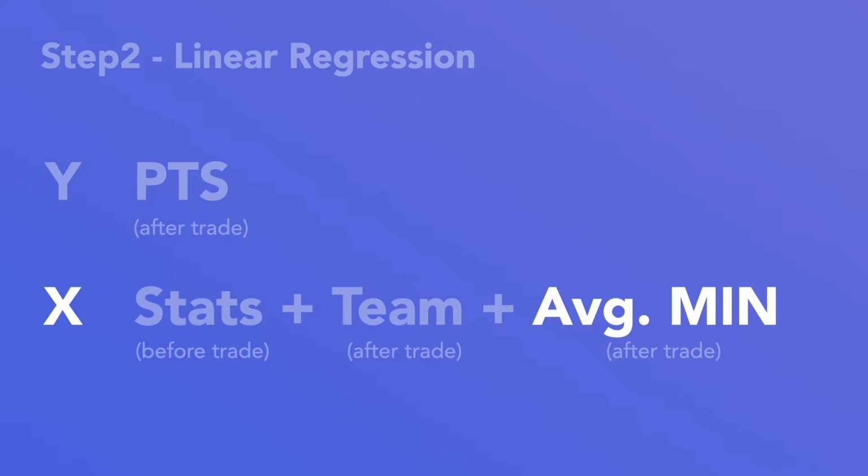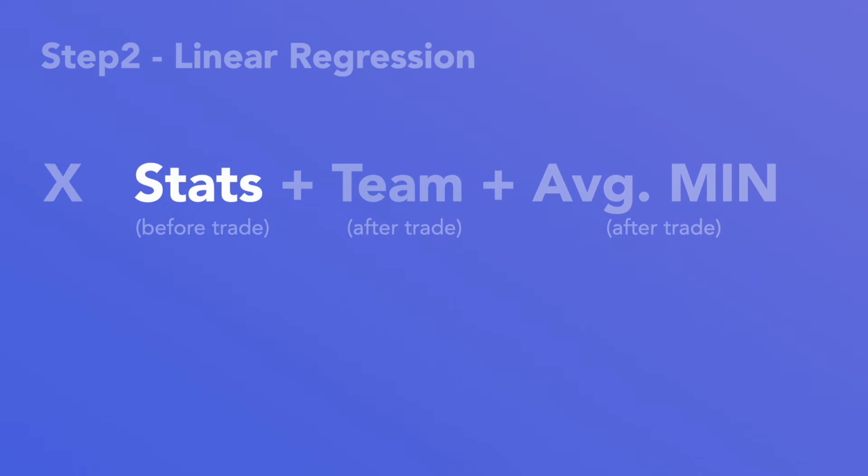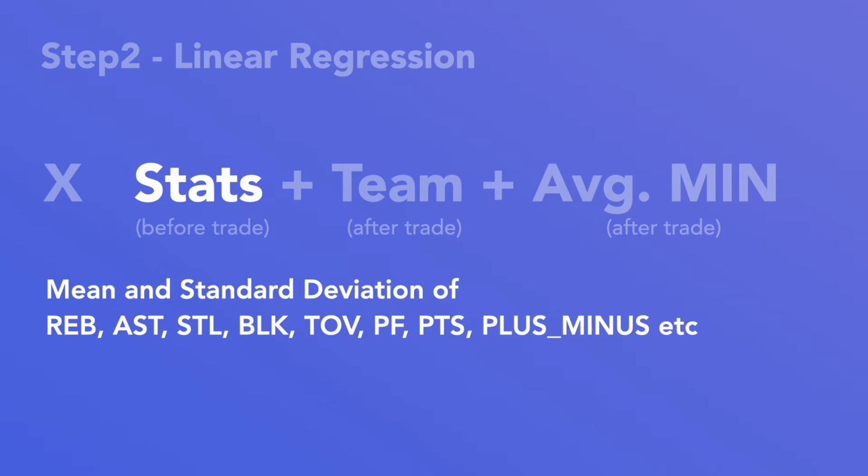Let's take a closer look at the first type, stats data. To calculate it, we took the mean and the standard deviation of the basic statistics like rebounds, assists, points, etc. The mean indicates a player's average performance, and the standard deviation captures the level of consistency of a player. If you are wondering how to achieve this, I'll show you in our coding session.